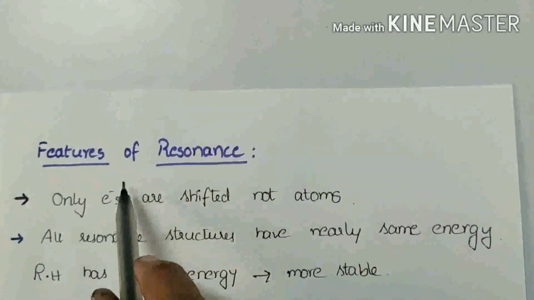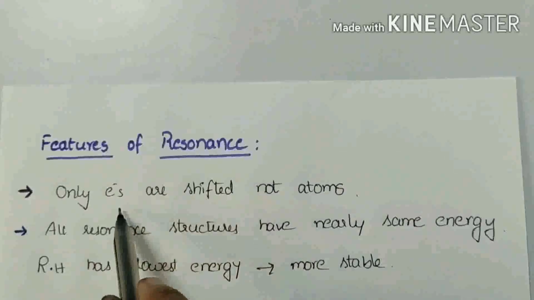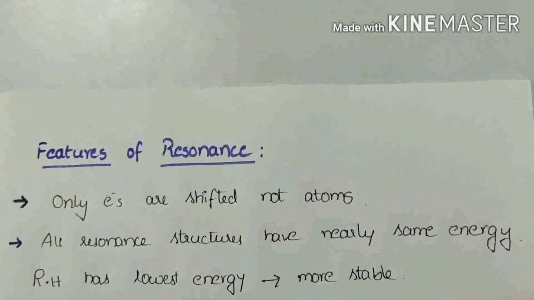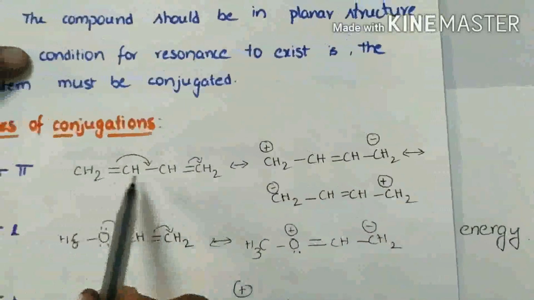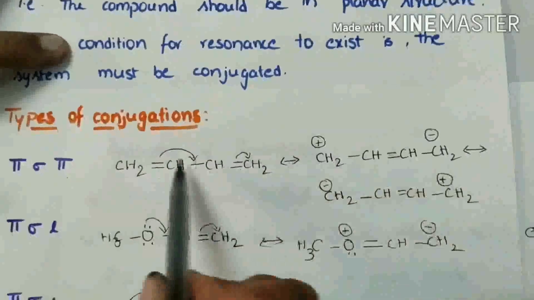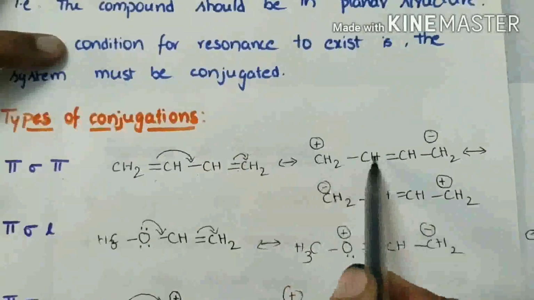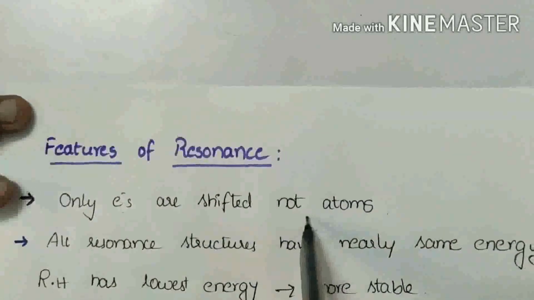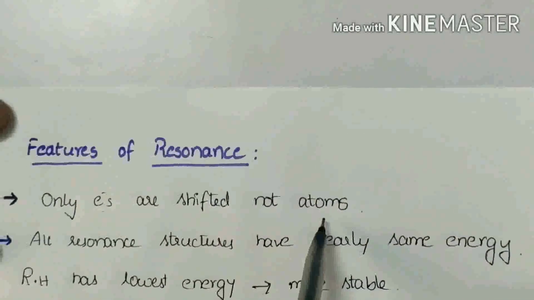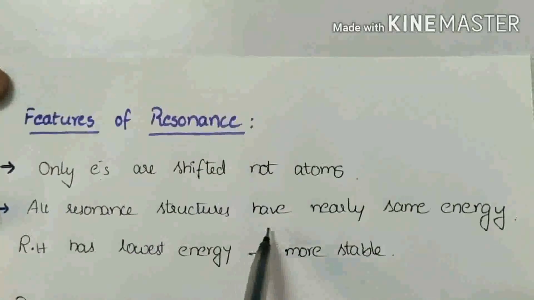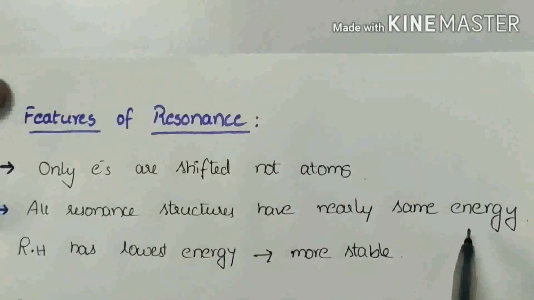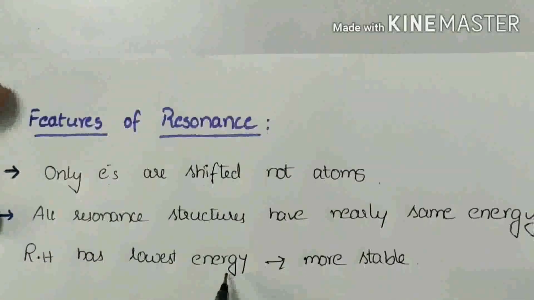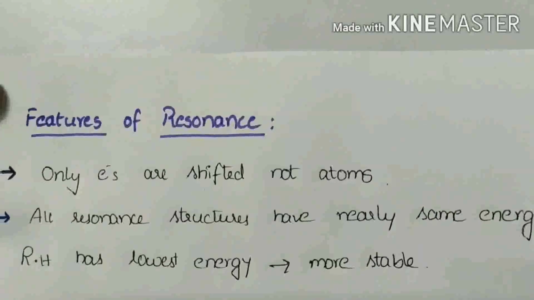And next we can see the features of resonance. The first feature: only the electrons are shifted, not the atoms. Let us see here. The atoms are the same, but only the electrons are shifted. And next, all the resonance structures have nearly the same energy, and the resonance hybrid has the lowest energy. So it is a more stable resonance hybrid structure.